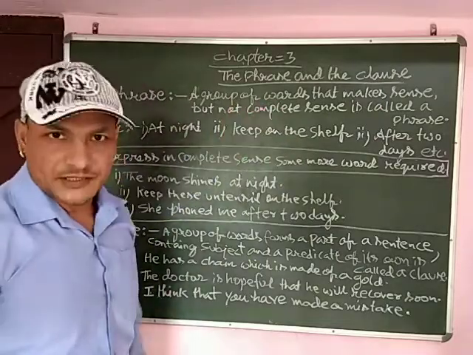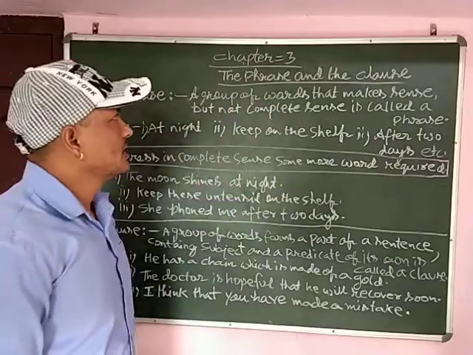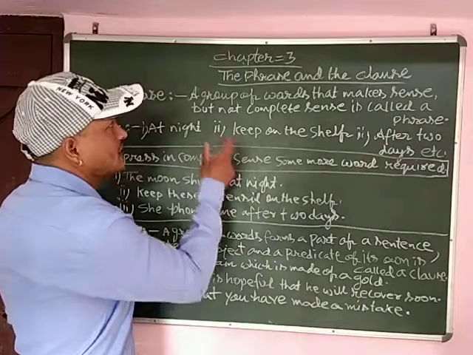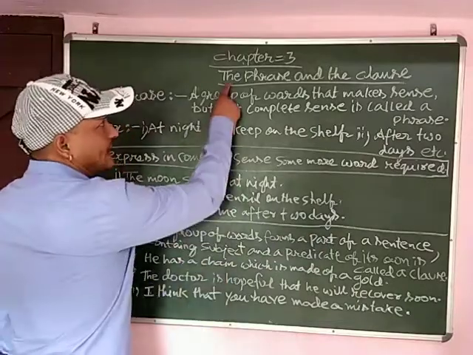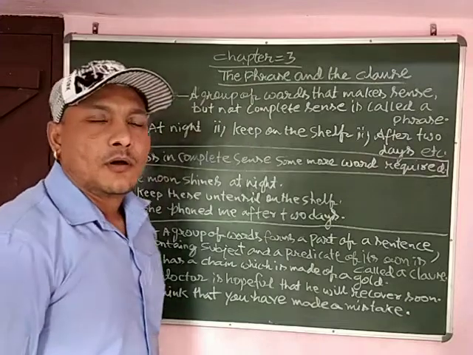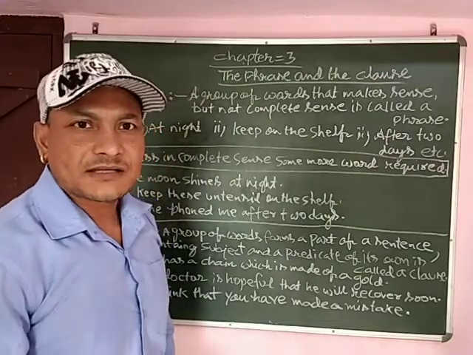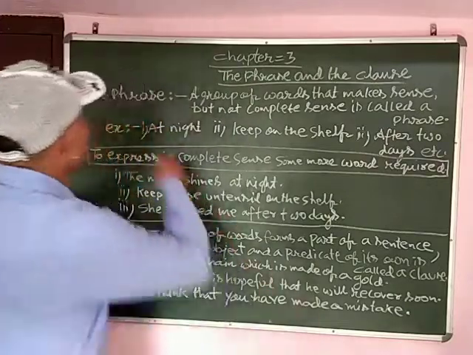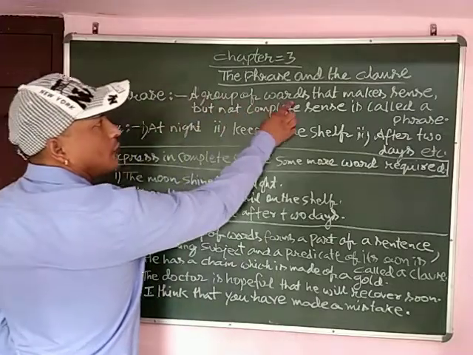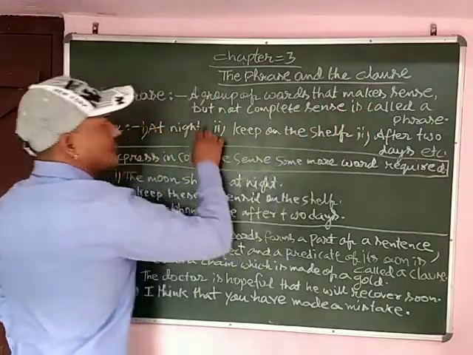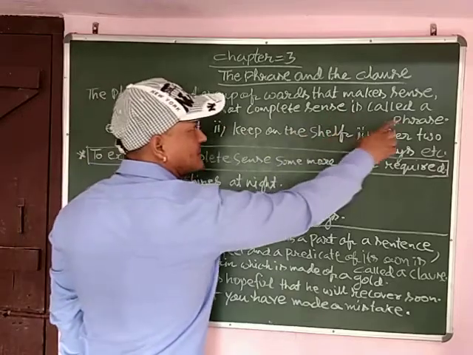There are two topics, the phrase and the clause. Let us understand the first topic, that is the phrase. What is a phrase? First let me clear you. A group of words that make sense but not complete sense is called a phrase.